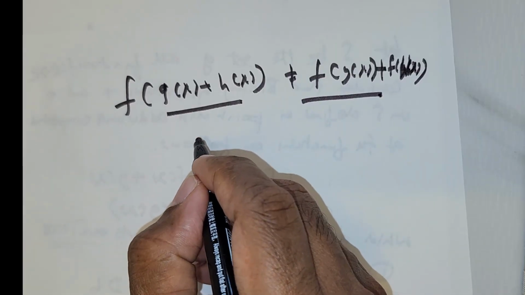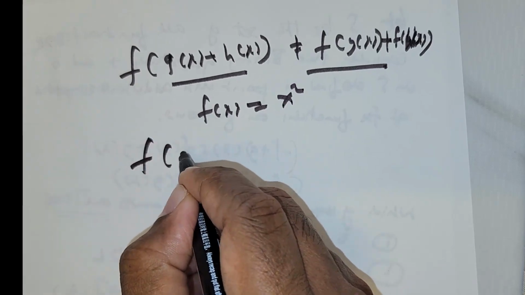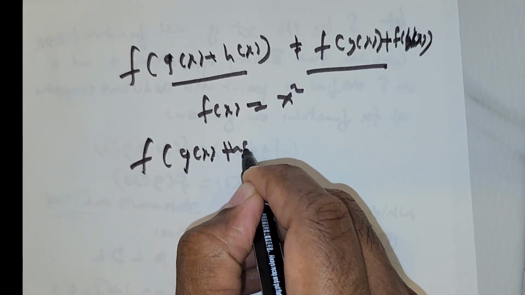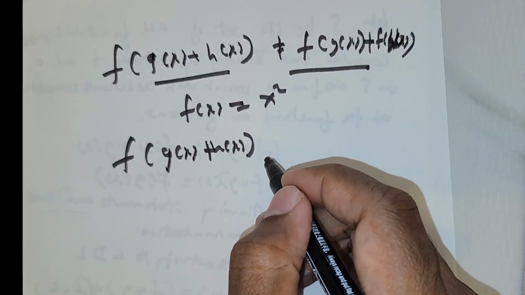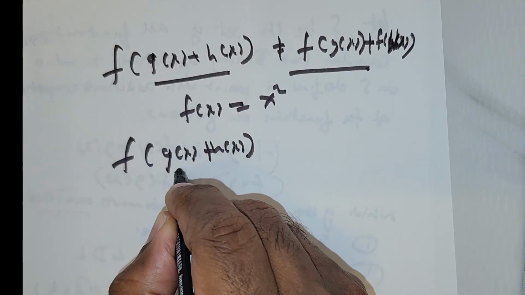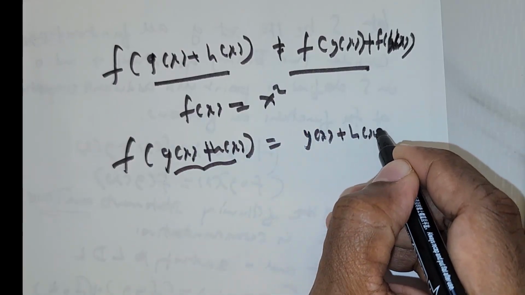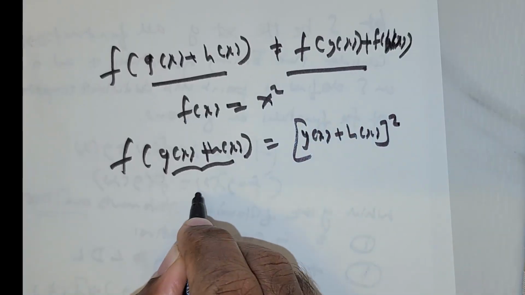To show that, let me just take f(x) to be equal to x squared. Then f(g(x) + h(x)) is going to be, because in place of x I need to substitute this, (g(x) + h(x)) raised to the power of 2.